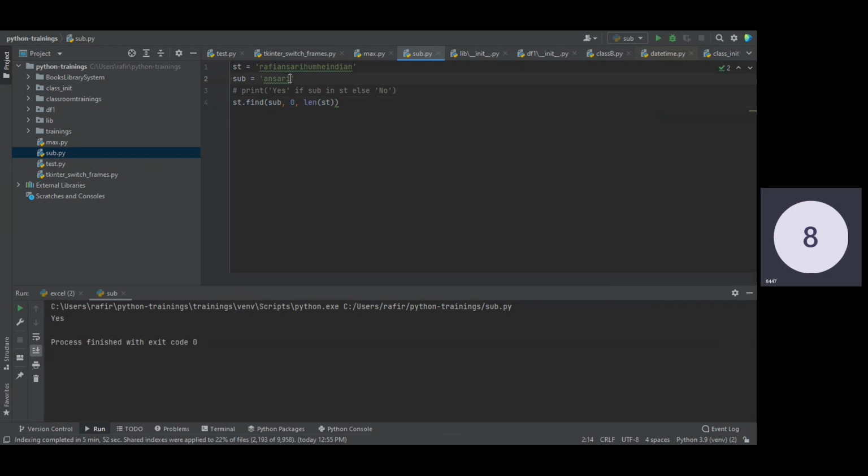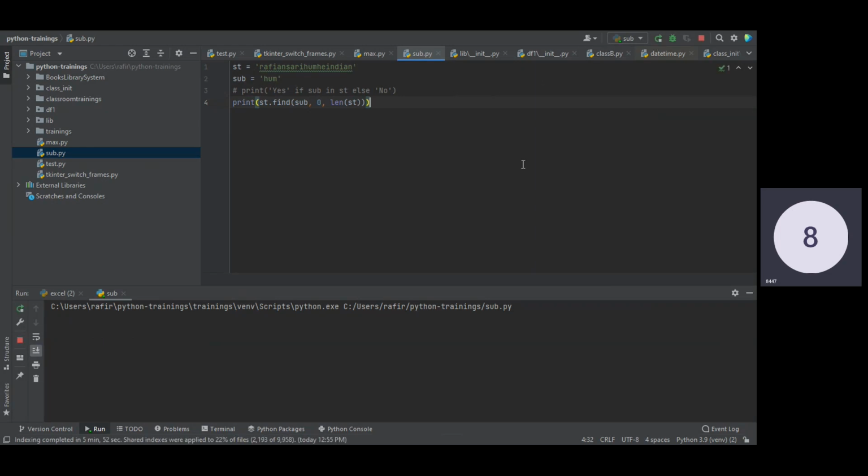Let me check a unique string. Let's suppose the substring is hum. In this way it will tell us whether the substring hum is present or not. Let me print it.